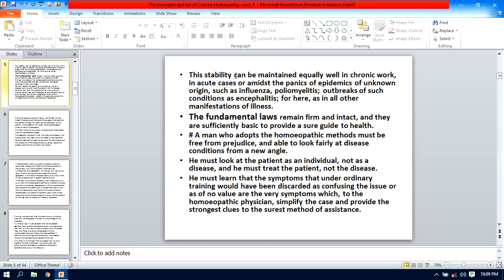For that you must have essential patience during the course of treatment of the chronic disease, isn't it? Because it is time consuming